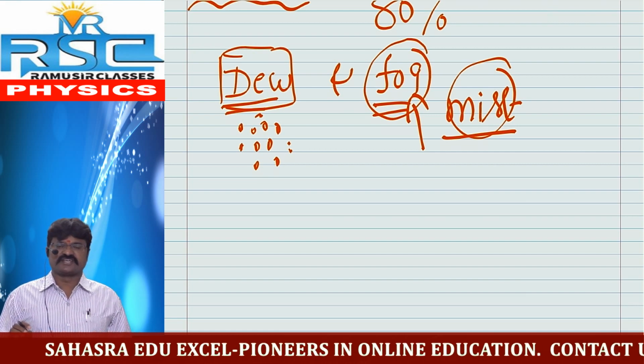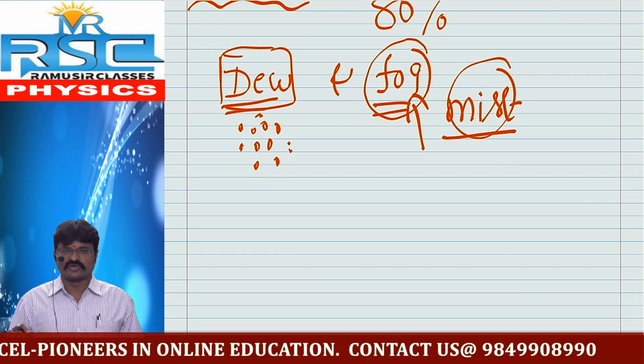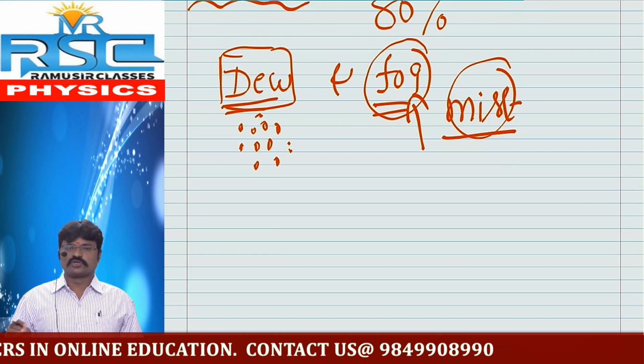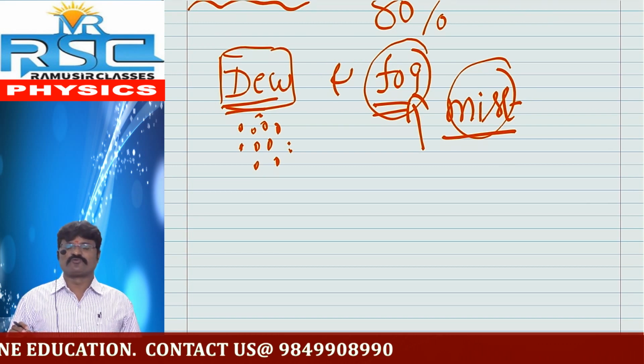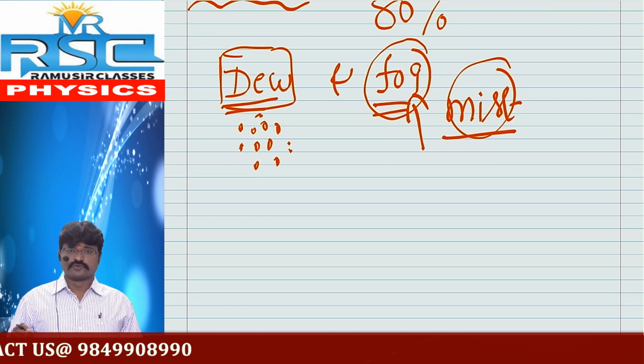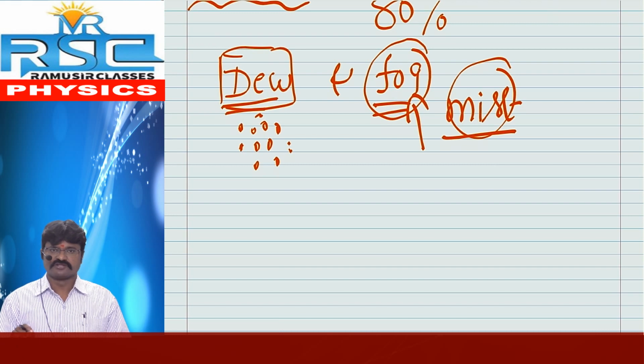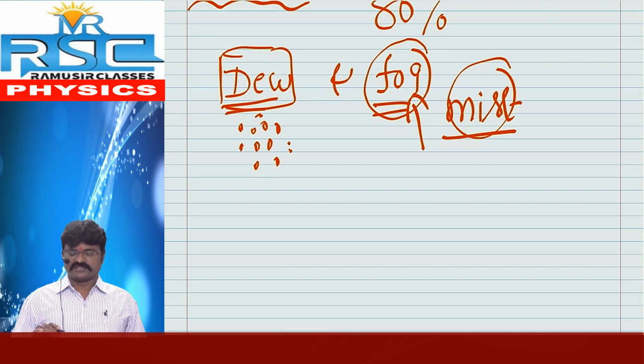While fog takes place, we are unable to see the surroundings. Not only these two, there are so many examples: frost, hail, rain, snow. These are also applications of condensation, but in our textbook only dew and fog are given. They are also very important applications.